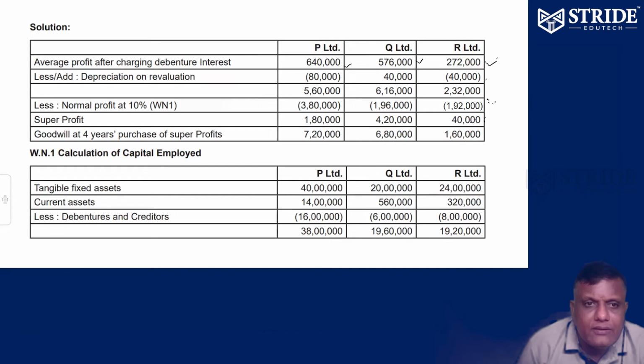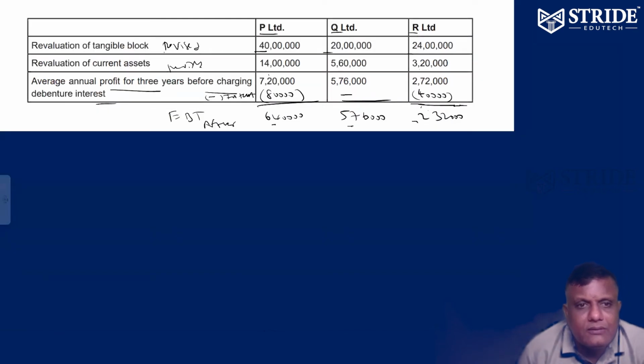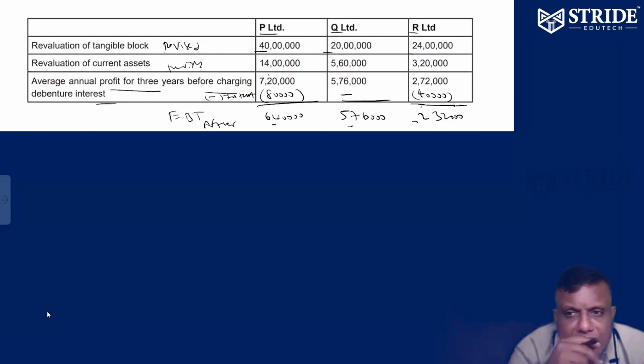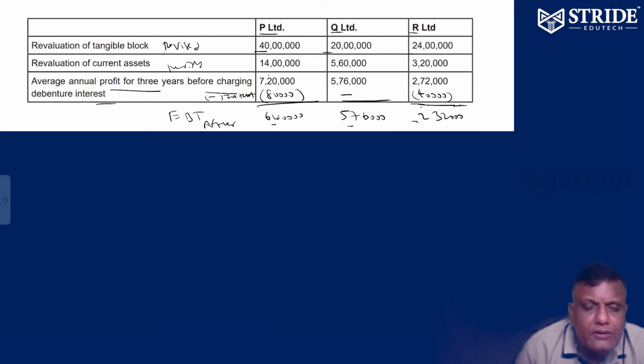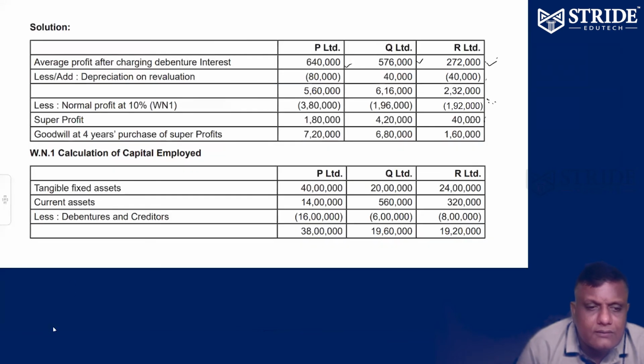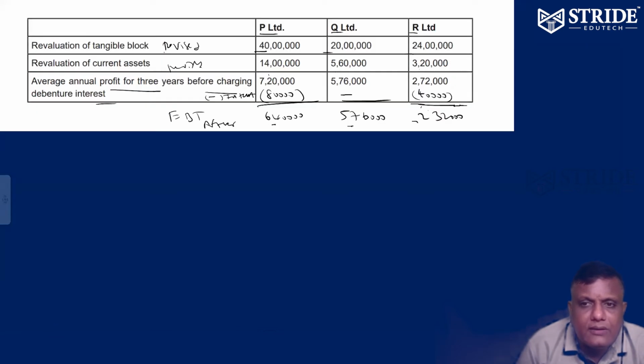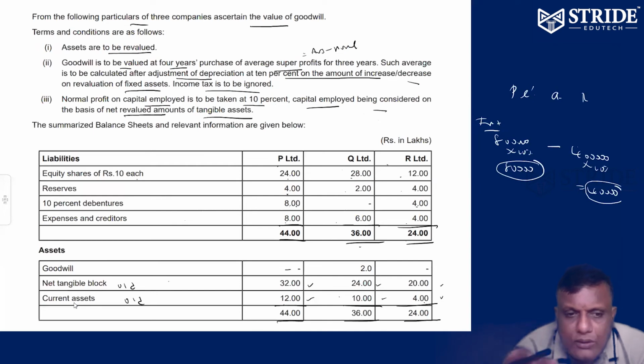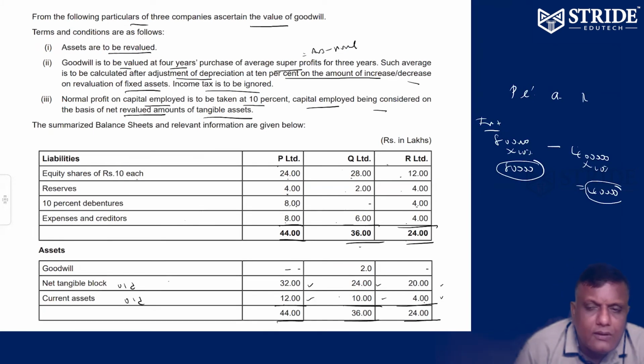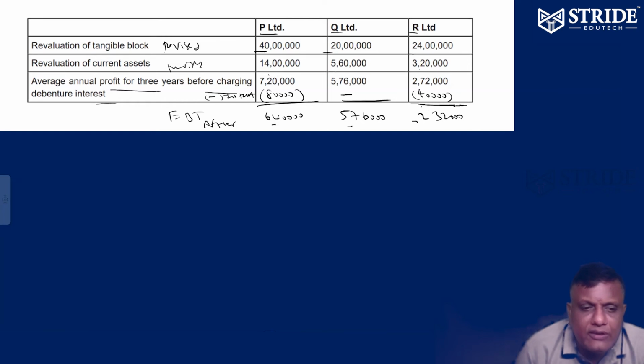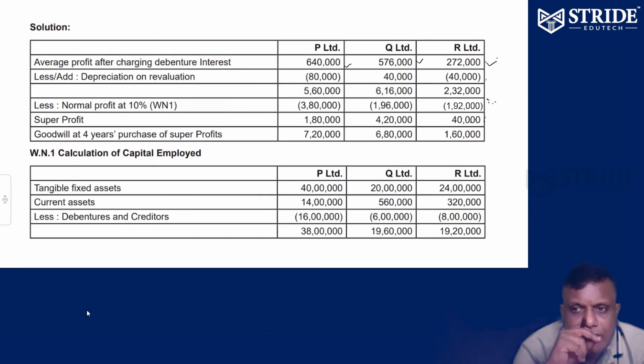After charging interest, after profit, average profit, before charging: 7 lakh 20 minus 80, 6 lakh 40 corrected. 5 lakh 76 corrected. The interest was not given, so corrected. 2 lakh 72 only. 4 lakh debenture, 4 lakh into 10%, 40,000. 2 lakh 72 minus 40, 2 lakh 32 will come. So 2 lakh 32 only will come.